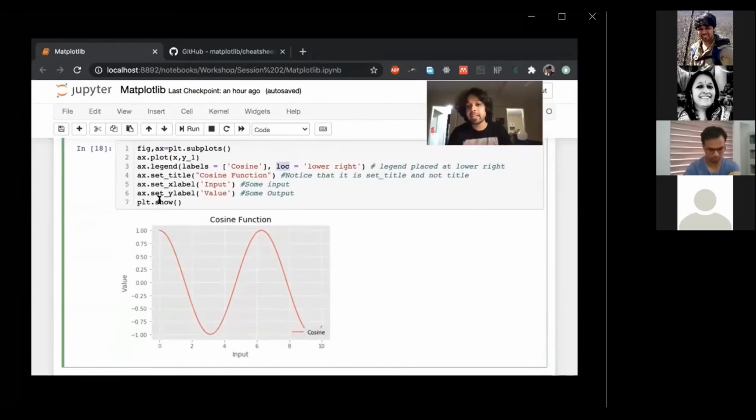And then you'd say plt.show. This plt.show is actually not that important. It just automatically does it in matplotlib. This is more important if you're using something like Spyder. I just put it in so that if someone ever uses Spyder or something, you might not get your graph. The reason you're not getting your graph is that you have to do plt.show.